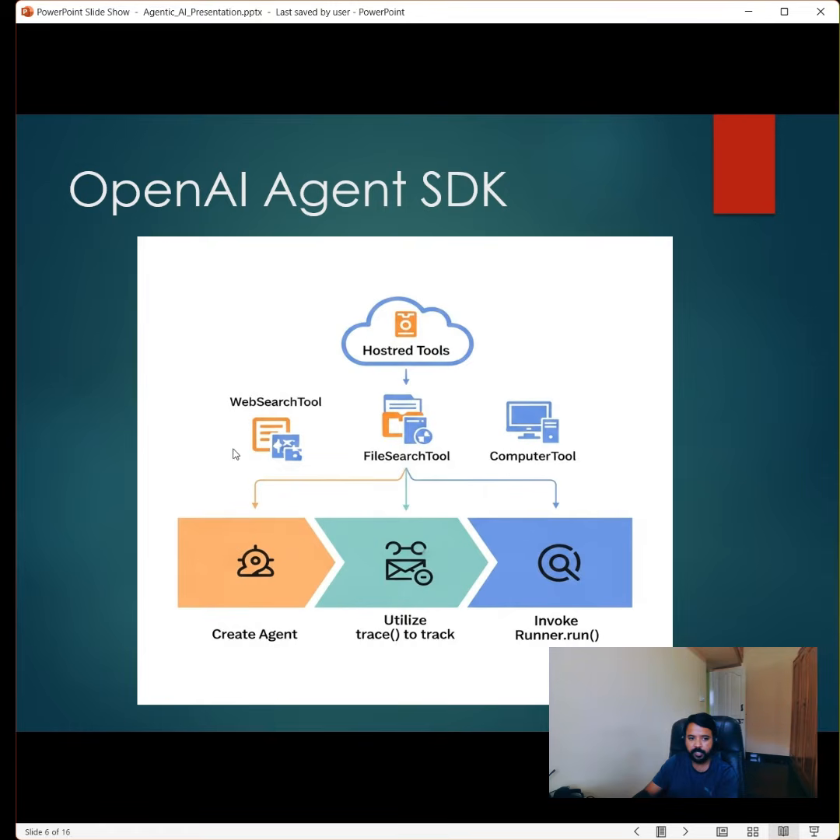Then we have the web search tool. This is crucial for up-to-date information about the latest data. Then we have the file search tool and the computer tool. As I've already defined, the computer tool provides a gateway for agents to interact with the underlying computer system, executing commands on our own computer directly. If you are using the Cursor IDE, then you will know more about computer agents.